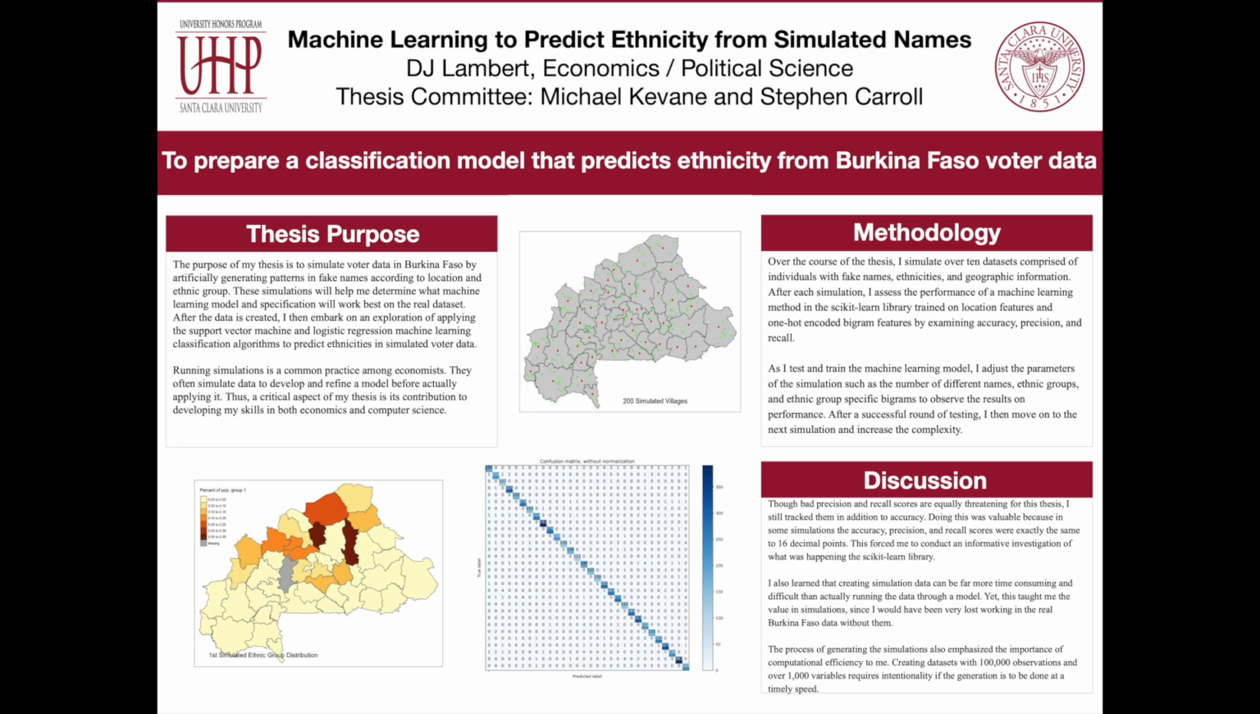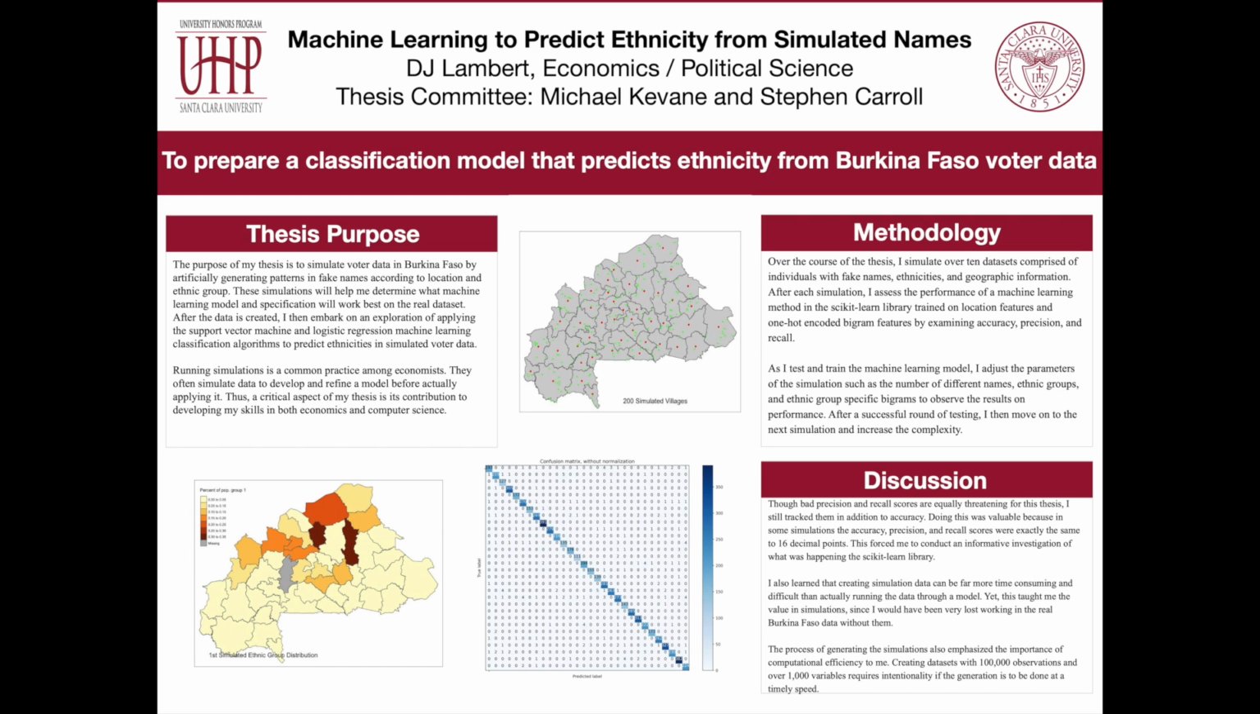In total, I created over 10 different simulations that generated fake first and last names according to ethnicity. These names were then assigned according to ethnicity to randomly generated villages throughout Burkina Faso. So in the map of Burkina Faso displayed at the top of the poster, the 200 green dots represent 200 of these randomly generated villages. And meanwhile, the map at the bottom left represents the geographic distribution of the first simulated ethnic group in a simulation that created a total of 30 ethnic groups.